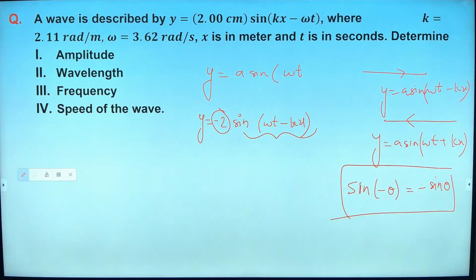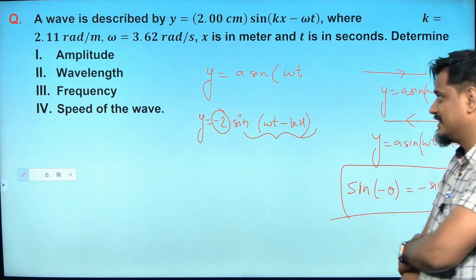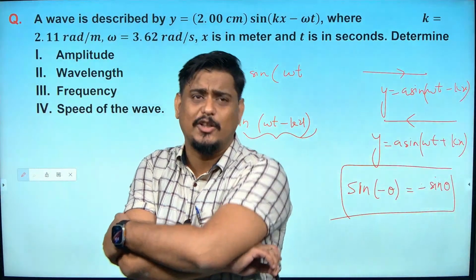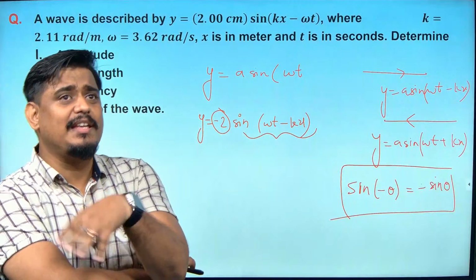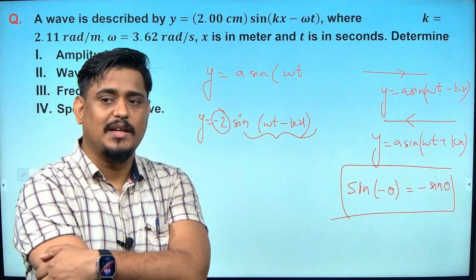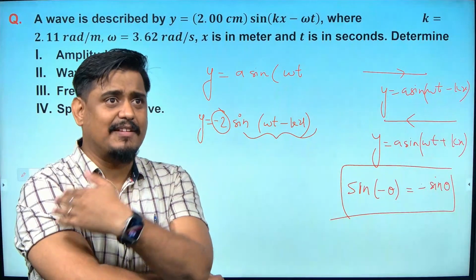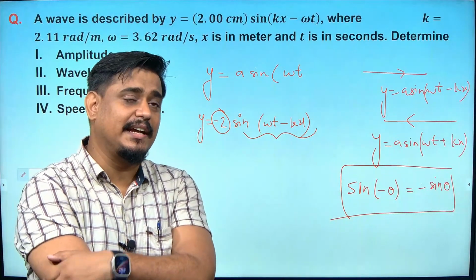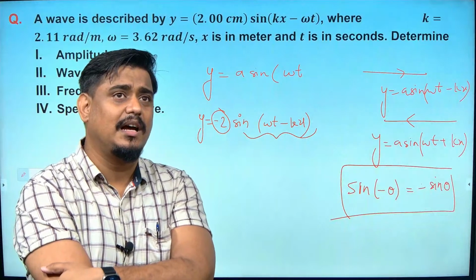See, this thing should be very clear to you. Good that you are asking this doubt. Now you are clear in the question? Niranjan, the amplitude is actually 2 centimeters, but to be very exact, it is negative 2 centimeters, isn't it? It means it is going in the negative x direction. The amplitude is negative a, not positive a. I hope it is clear, Niranjan.